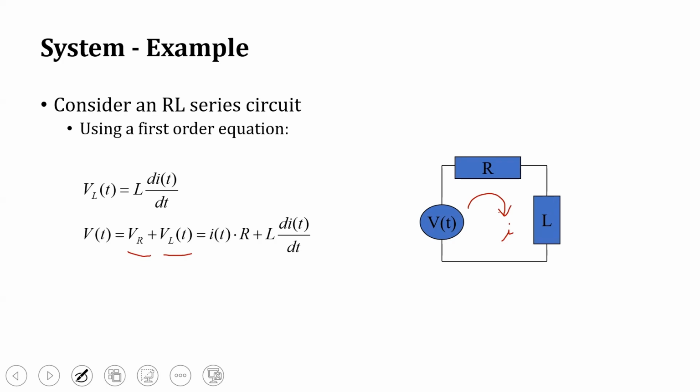The voltage VL of t across the inductor is given by L into di(t)/dt, and VR is I(t) into R. So the total voltage across this circuit is VR plus VL(t), which is equivalent to I(t) into R plus L into di(t)/dt. When we look at this equation, this is a first order equation. Here, the derivative is taken only once. Based on the differentiation level, we say first order, second order, like that.